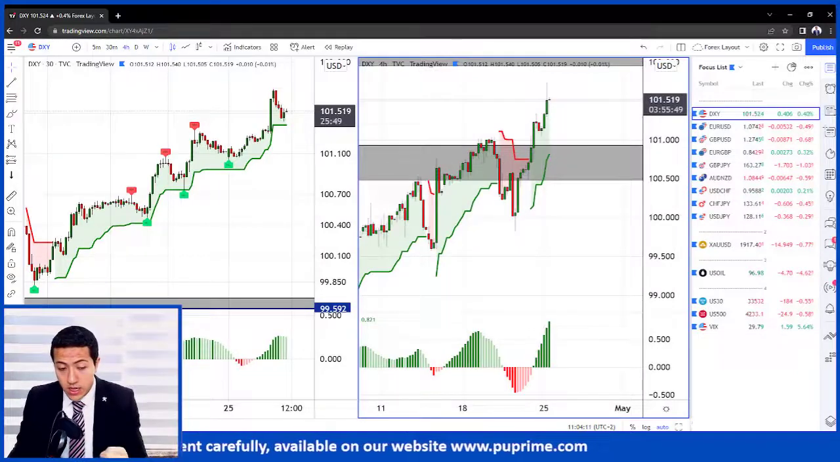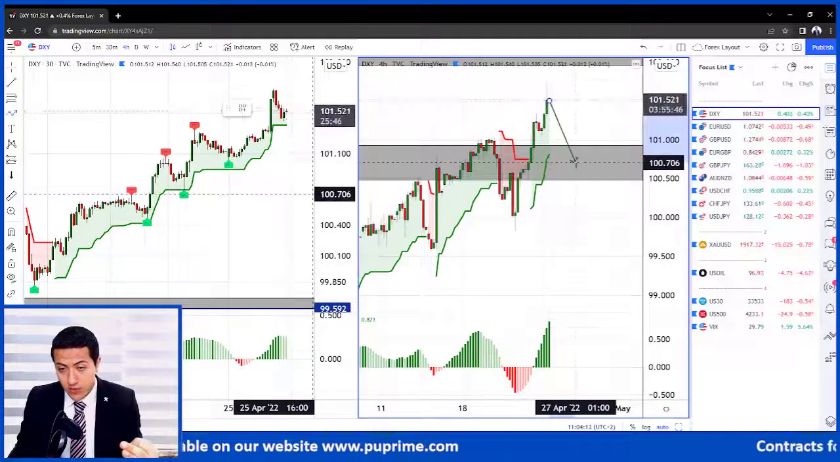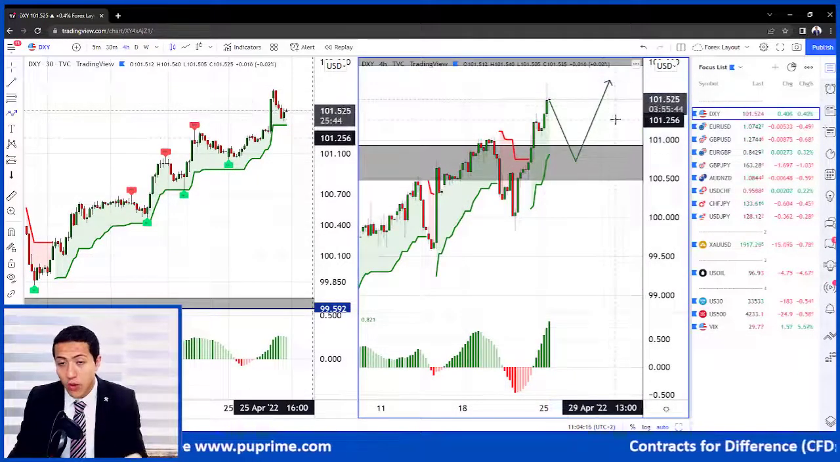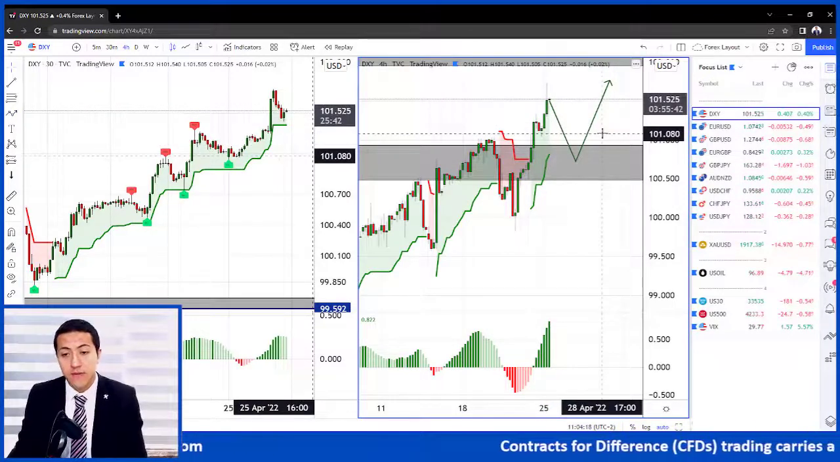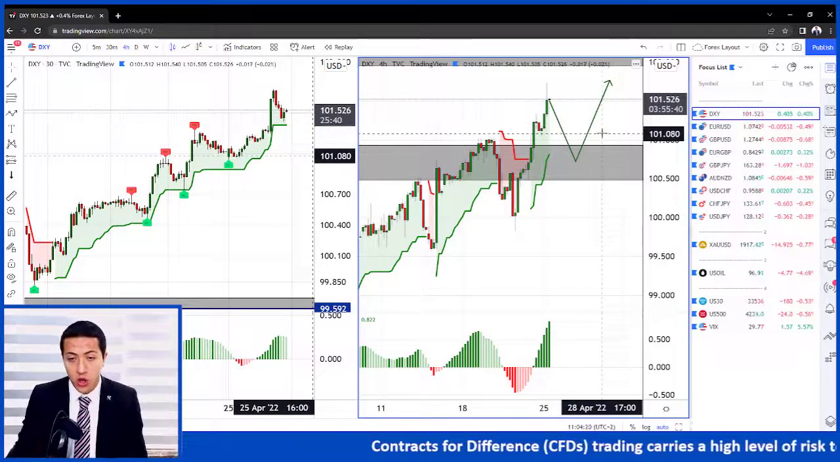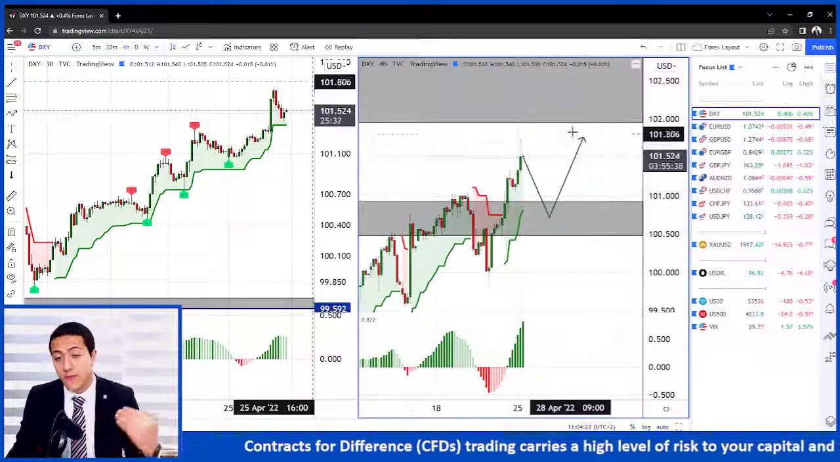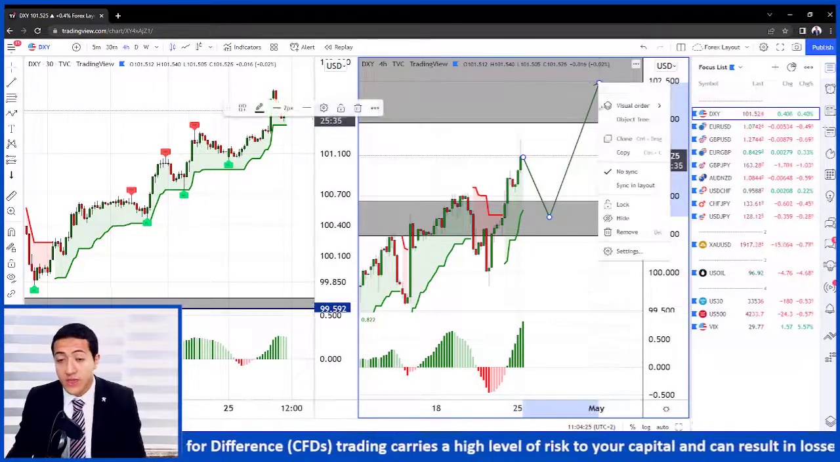So basically we are bullish on the dollar index. We might see a retest of the levels of 100.70. However, if this happens, we'll have a very good opportunity to go long on the dollar index and target the following supply zone, 102.50 roughly.